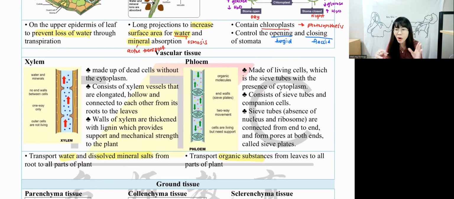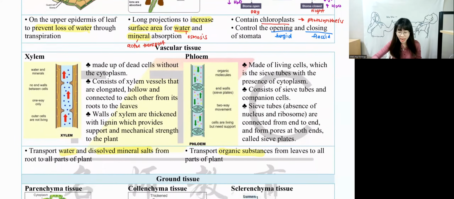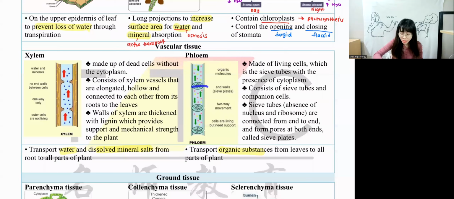So what is the important thing about xylem? Xylem looks like a straw. Phloem looks like a sugar cane, or a bamboo. They are section by section, but xylem looks like a straw. So for xylem, what do you have to know? They are dead cells. Dead cells mean that they cannot control water flow. When you put a lot of water, the plants will actually die. If you don't believe it, you can try. Don't tell your parents it's taught by your bio teacher, guys. Your plants will die because they cannot control water flow.